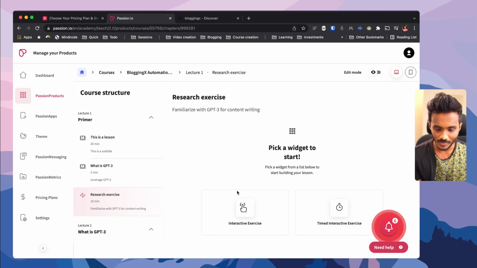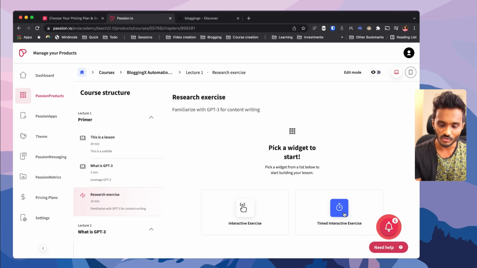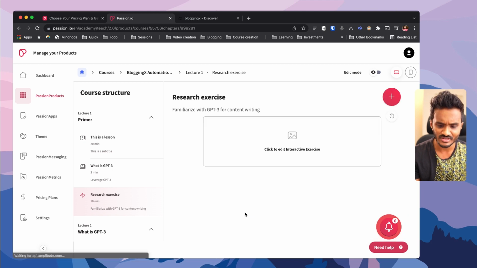Here I just need to pick one of these widgets, interactive exercise or timed interactive exercise. So in case you are into fitness and want to encourage people to do some meditation or some workout, then timed interactive exercise would be good. But if you are into business coaching and all, interactive exercise would work well.